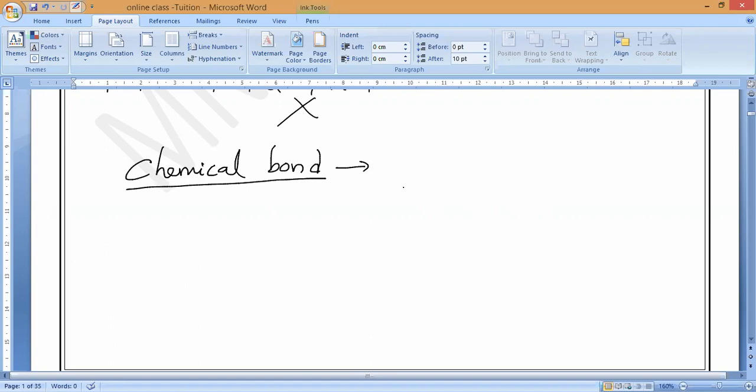What is meant by chemical bond? If you take atoms of the elements and more than one atom combines together, they form molecules. Do you remember?